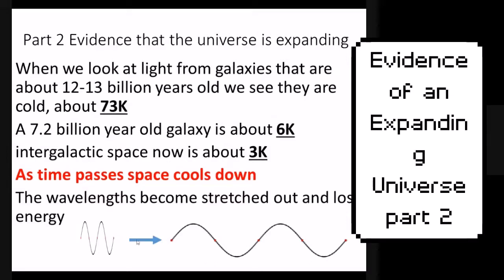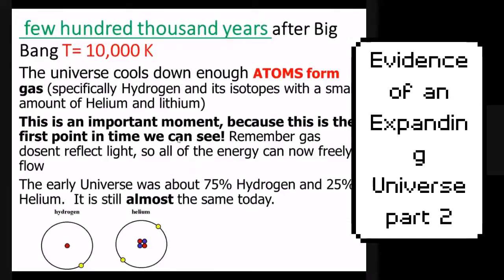So what's happening is, as you go more in the future, the wavelengths are getting stretched out. If you go into the past, they must be pushed back together. And as you know, closer wavelengths, shorter wavelengths, means higher energy. Longer wavelengths means lower energy. So it must have been shorter wavelength, higher energy light in the past. So let's find out. We go to only a few 100,000 years after the Big Bang, and the entire universe, if we were to extrapolate it back, would be about 10,000 Kelvin everywhere.